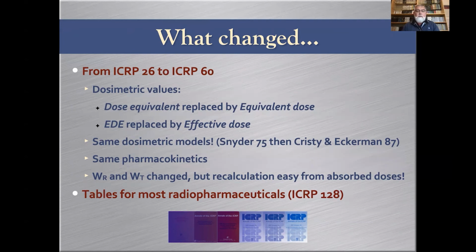So even though the weighting factors changed, since the same pharmacokinetics and the same models were used, it was easy to recompute the variables, effective dose for example, using different weighting factors but starting from the same absorbed dose in the tissues. Meaning that the tables for most radiopharmaceuticals, for example in ICRP 128, have been computed according to ICRP 60 recommendations.